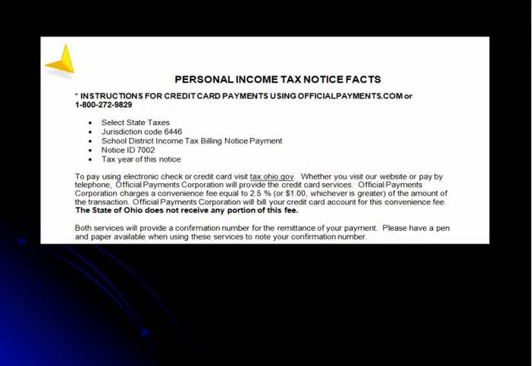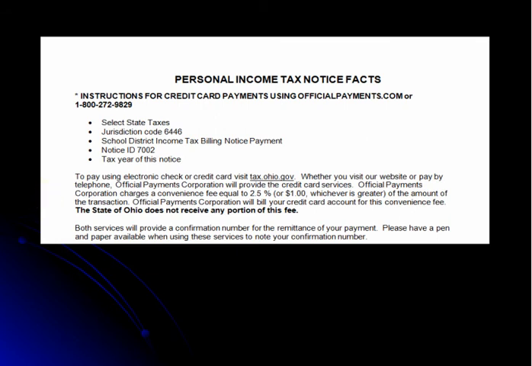Moving to the back of the first page, there are detailed instructions on how to use official payments. Making a payment over the phone prompts you to select state taxes, asks for a jurisdiction code, 6446 for Ohio, and then follow the additional instructions for selecting the billing notice payments, Notice ID 7002, and the tax year of the school district tax billing notice variance. Official Payments charges a 2.5% convenience fee of the payment amount you are submitting, or a $1 service charge, whichever is greater.